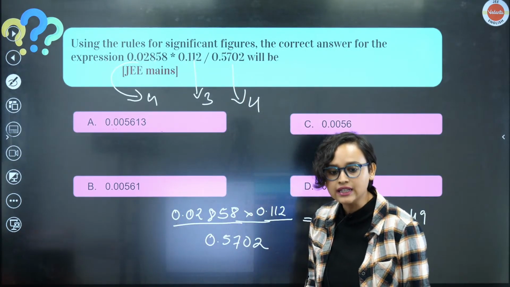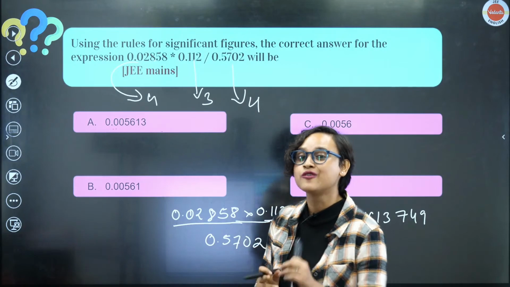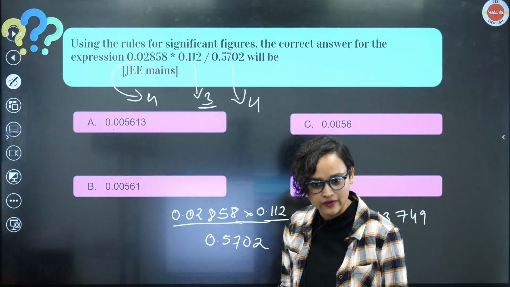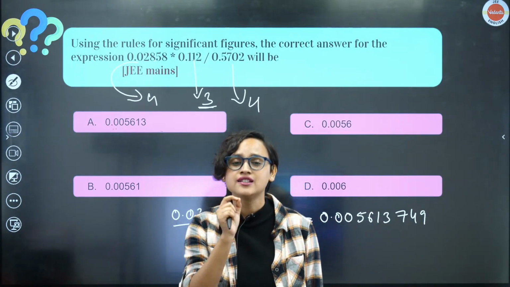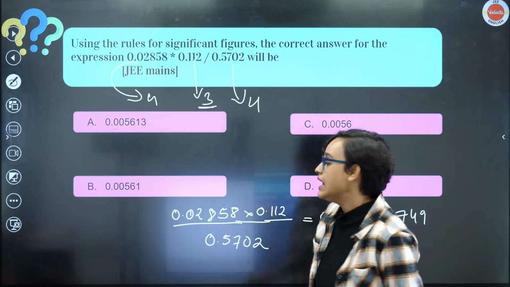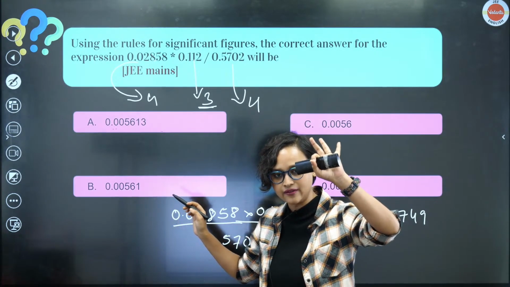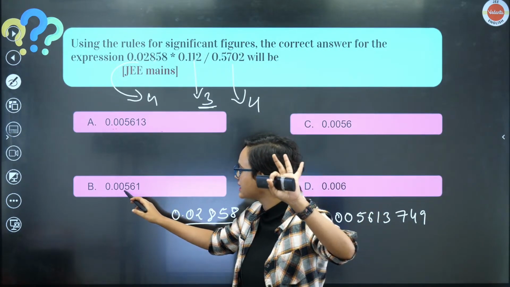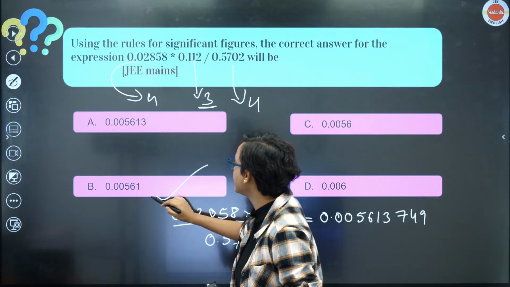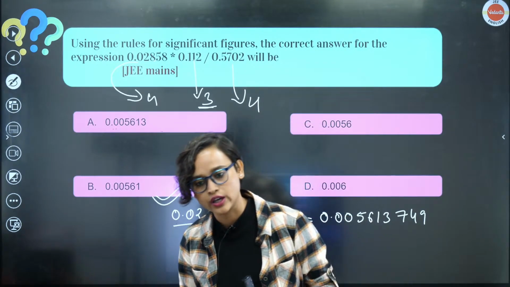Now, according to the rule, we cannot have 4 significant figures because this value has the least amount of significant figures. So, our answer is also supposed to have 3 significant figures only. And as per the options, 561 has 3 significant figures. Am I right, everybody? Do you see it? There are 3 significant figures, 5, 6, 1. So, option B is the correct answer. Makes sense or nonsense, everyone? Yes, makes sense? Okay. Amazing.